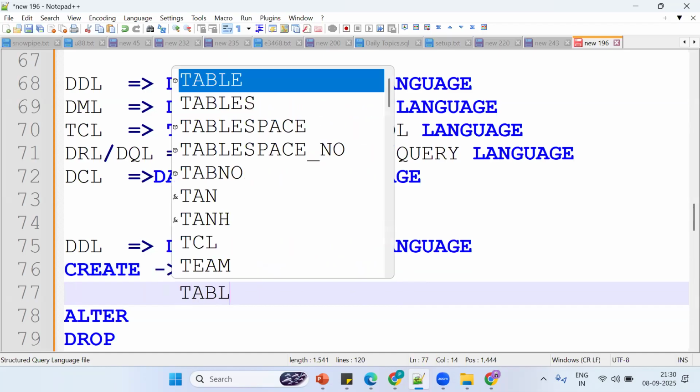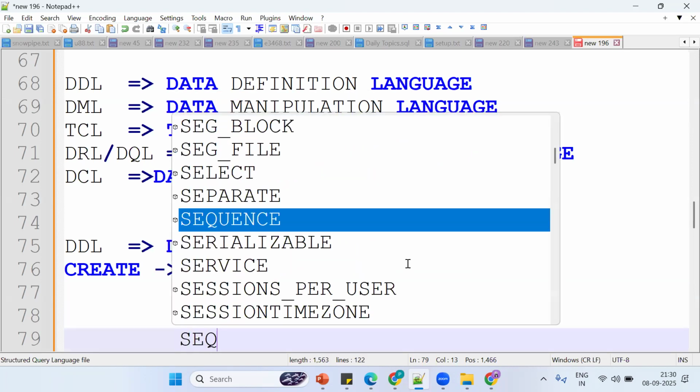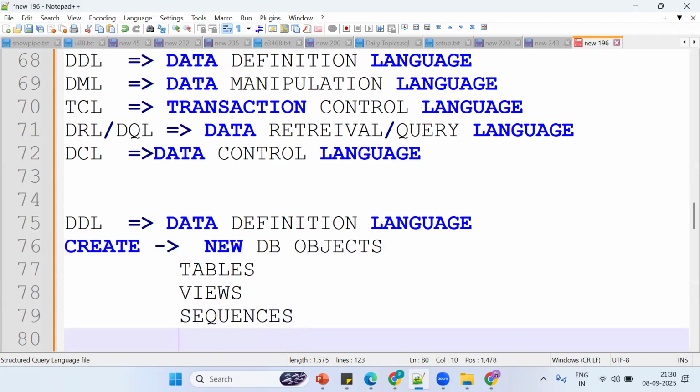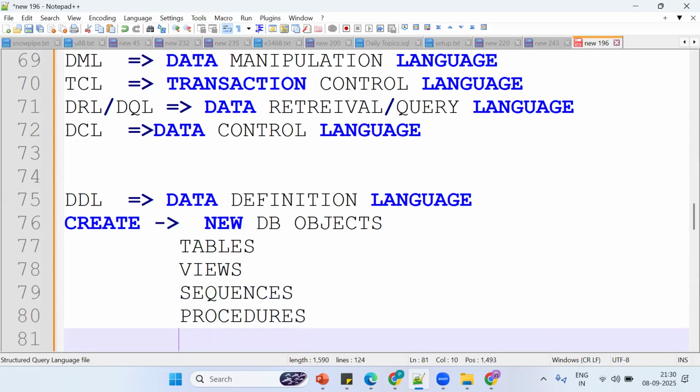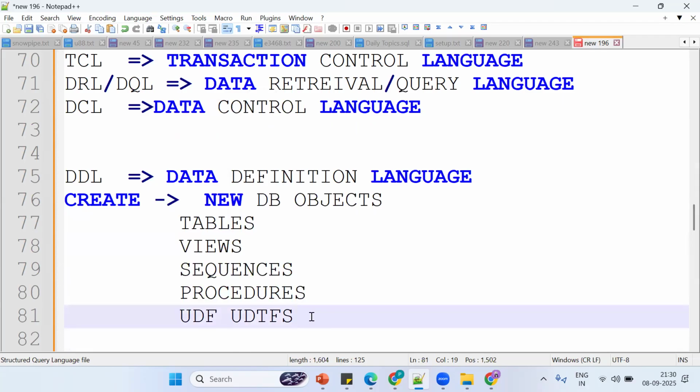It can be tables, views, sequences, procedures, user defined functions. There are so many things.